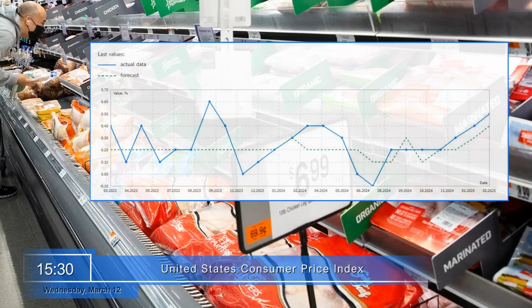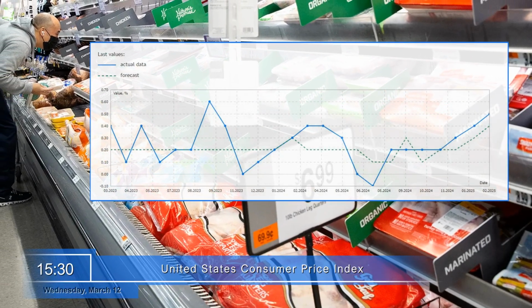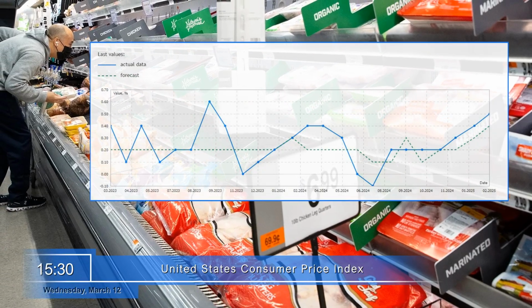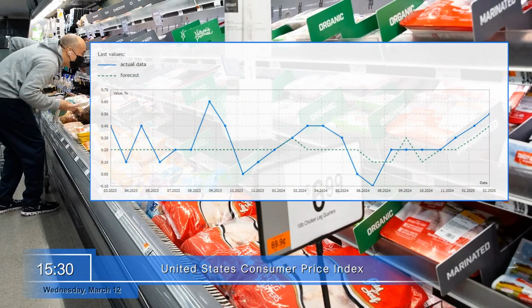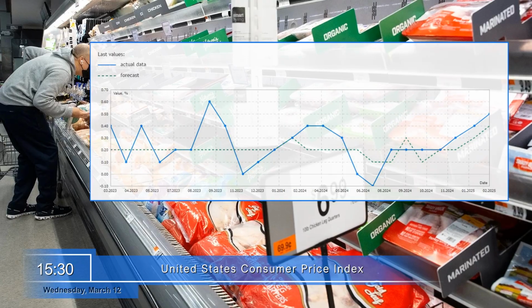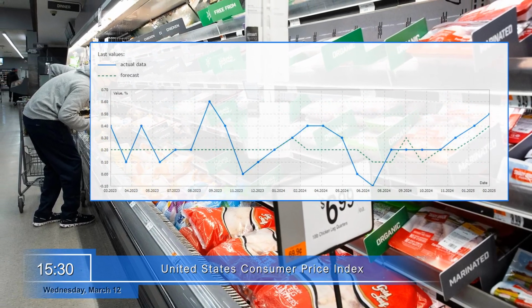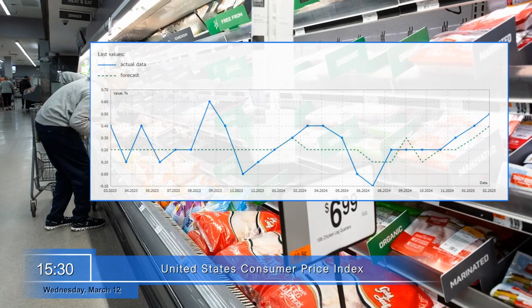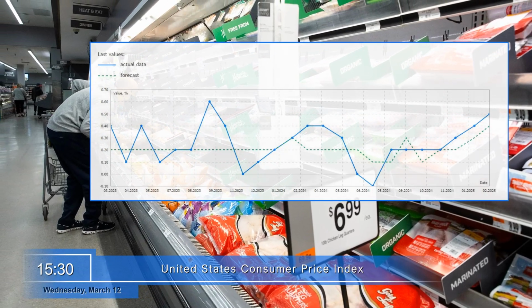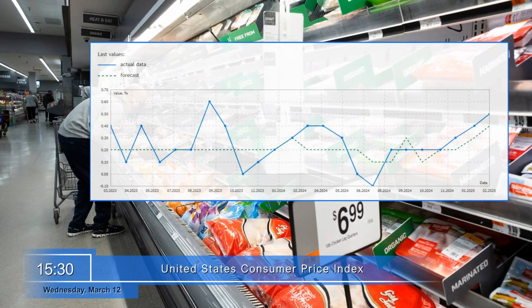Wednesday, March 12th. The United States will publish the Consumer Price Index for the month in the middle of the week, around 15:30. It shows the change in weighted average prices for goods and services in the consumer basket in the reporting month, compared to the previous month. The growth of the Consumer Price Index positively affects the dollar quotations.